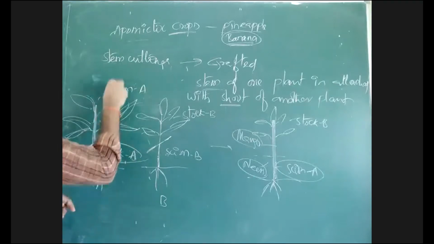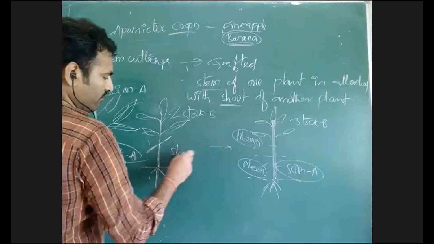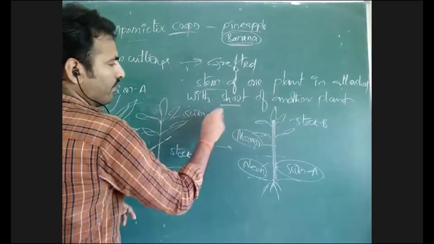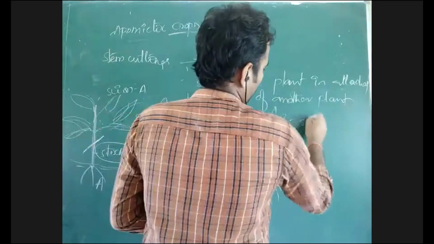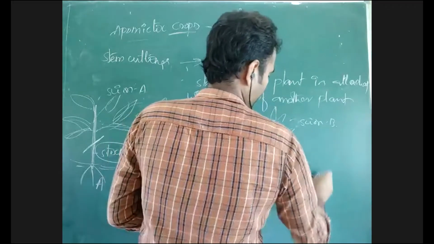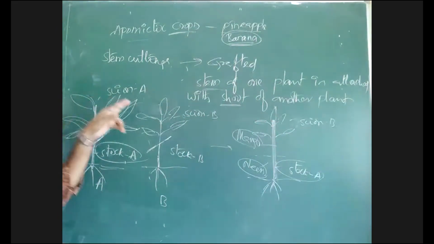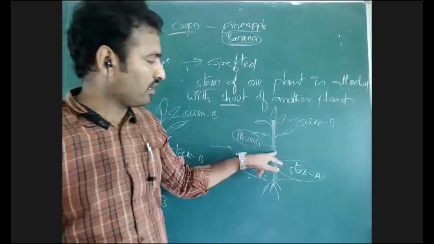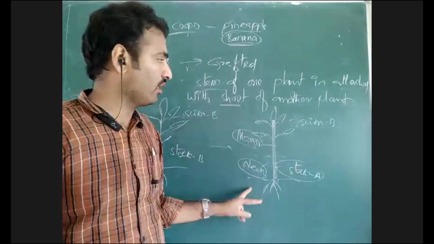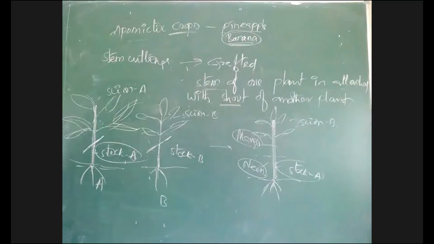Stock A, scion A. Stock B, scion B. So scion B, stock A. This is the stock, this is the scion. So this stock is taken for adaptability. Adaptability means for absorption of the water and everything from the soil. Scion for flowering and fruit formation. That is the difference. I just got confused.